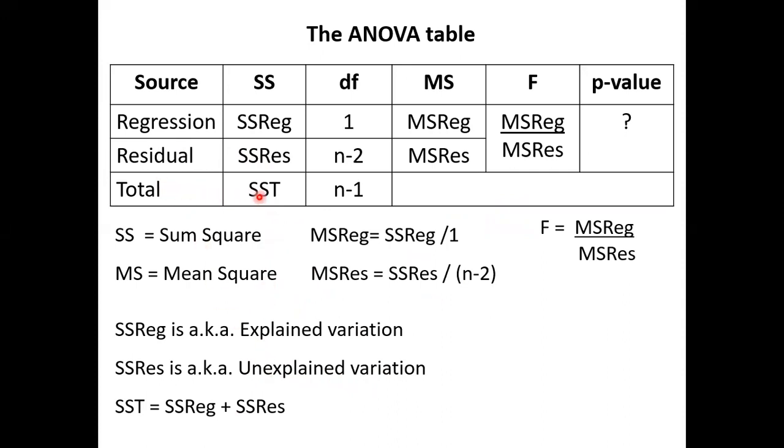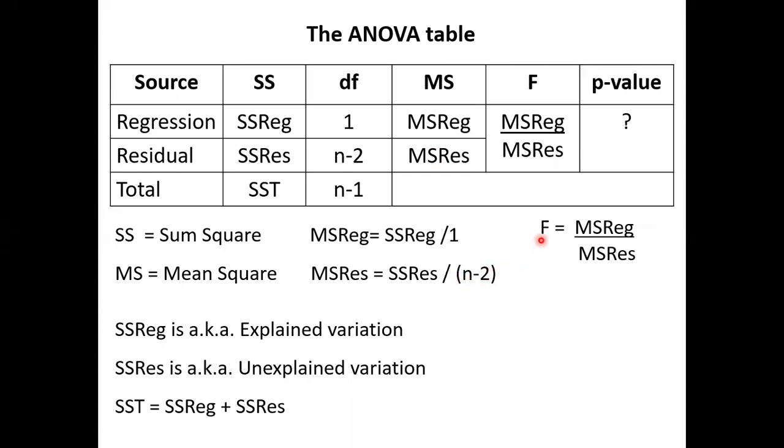This is the total variation. So unexplained plus explained will add up to total. If you don't understand, it's still okay. We'll do some examples later and you'll understand better. SS stands for sum of squares. MS stands for mean square. This MS regression is SS regression over 1, and this MS residual is SS residual over n minus 2.